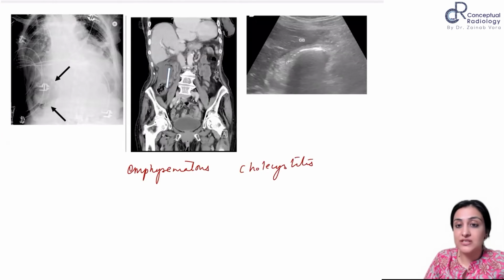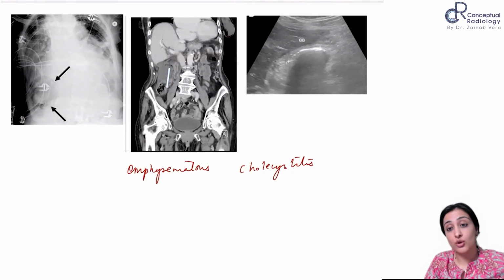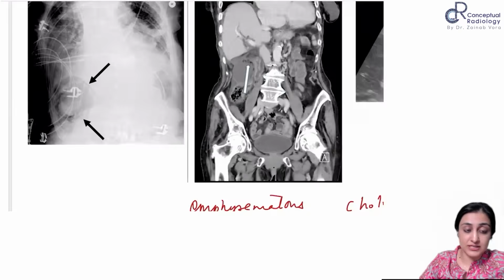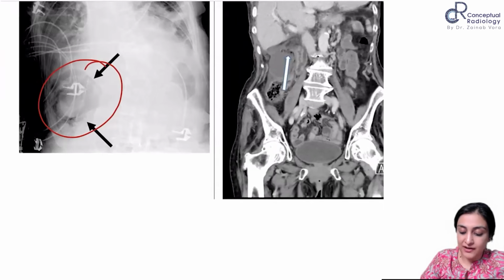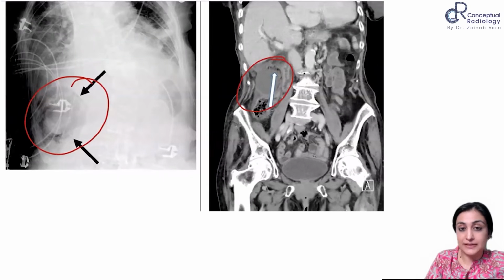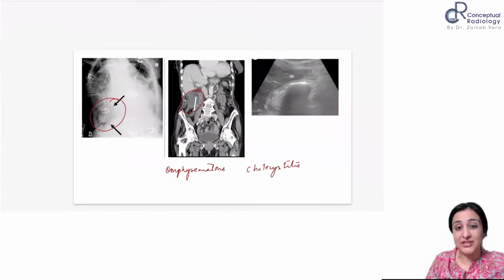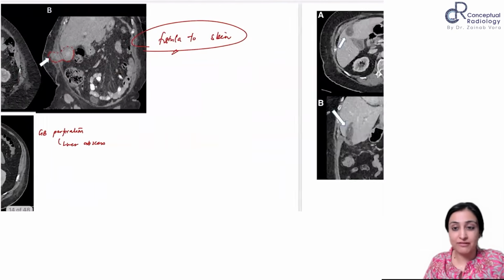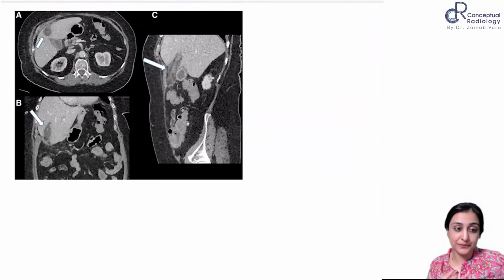So remember when you see this diffuse shadowing around the gallbladder, it looks a lot like the wall echo shadow sign at the first look, right? So you always need to rule out emphysematous cholecystitis. You can see this air around here, and you can see air on the CT scan, right? So this is a very sick patient. Diabetic patients usually develop gram-negative organisms.